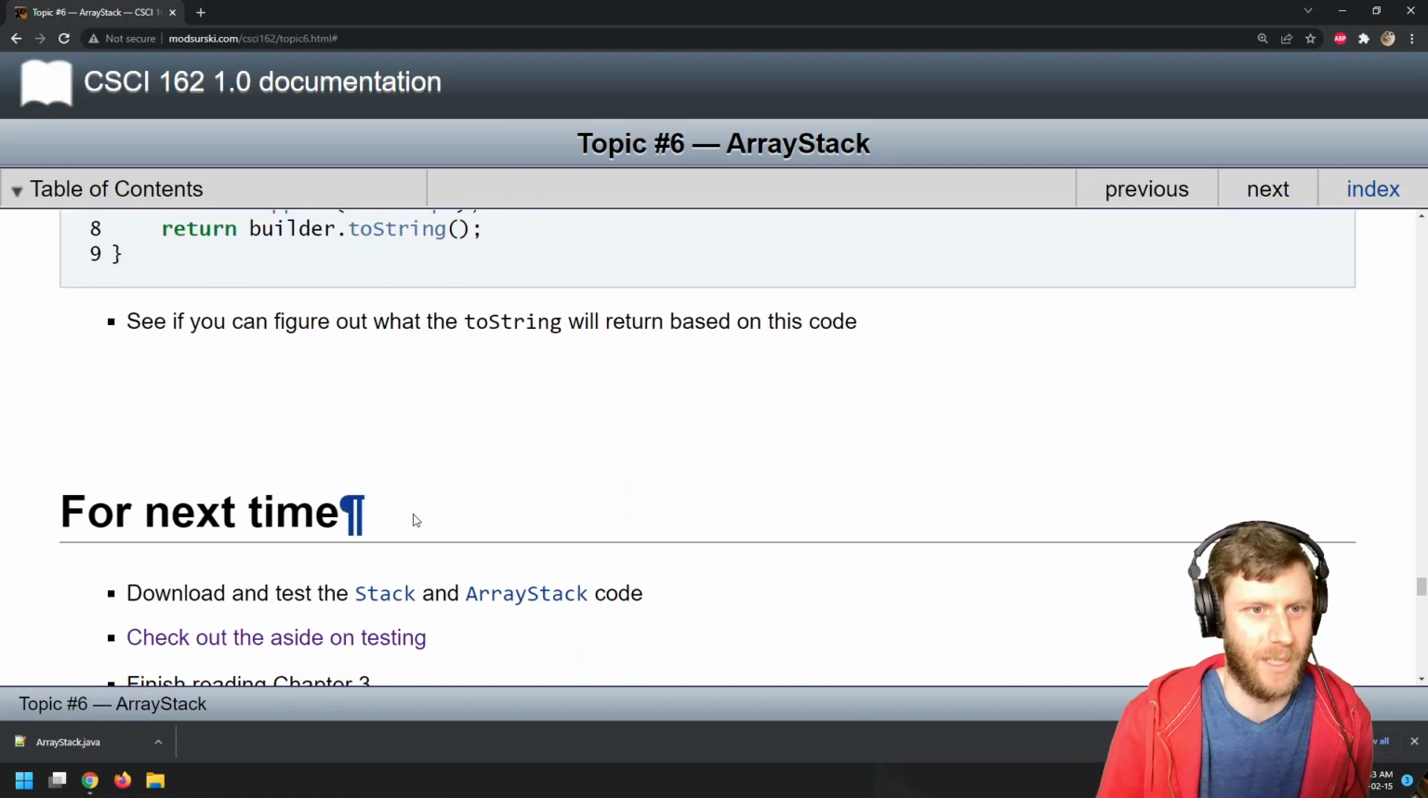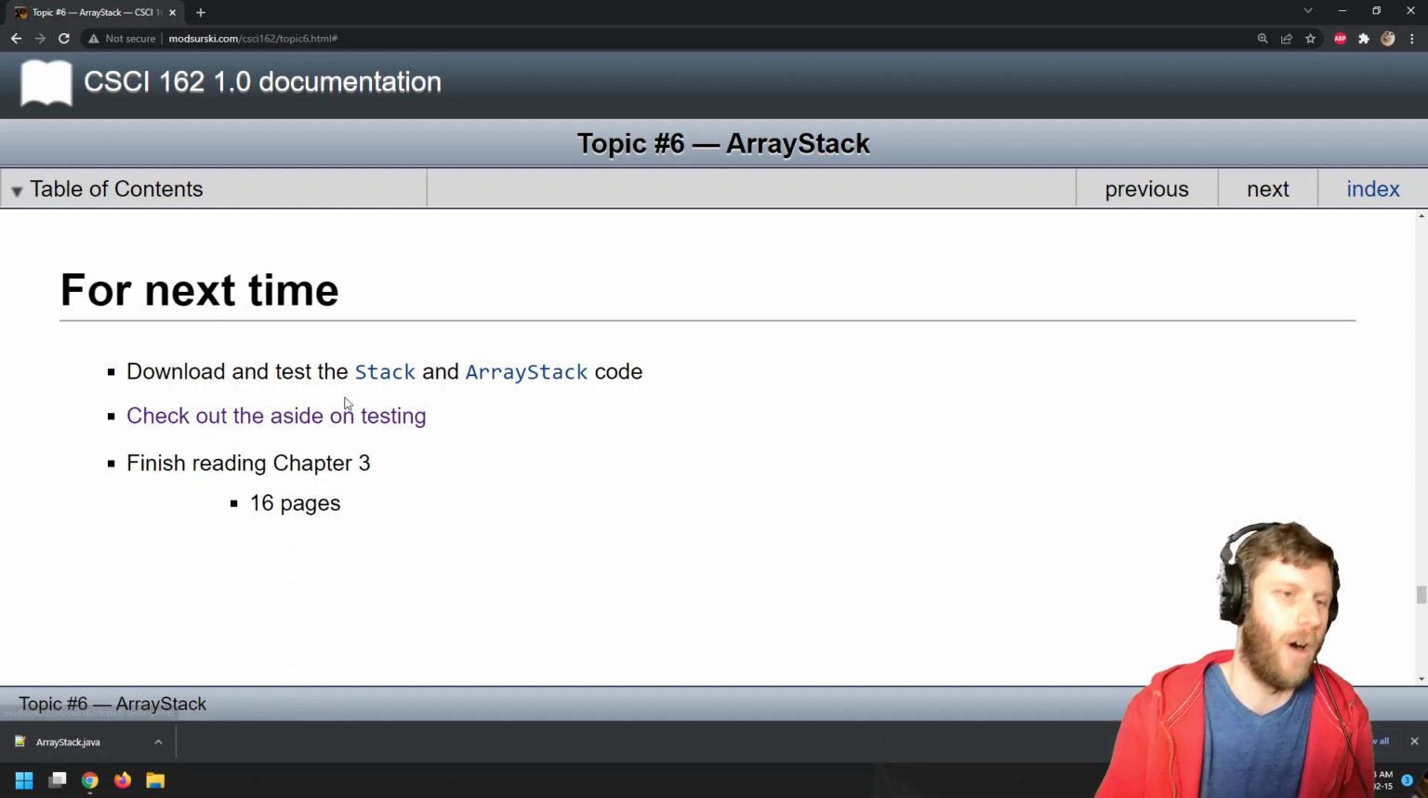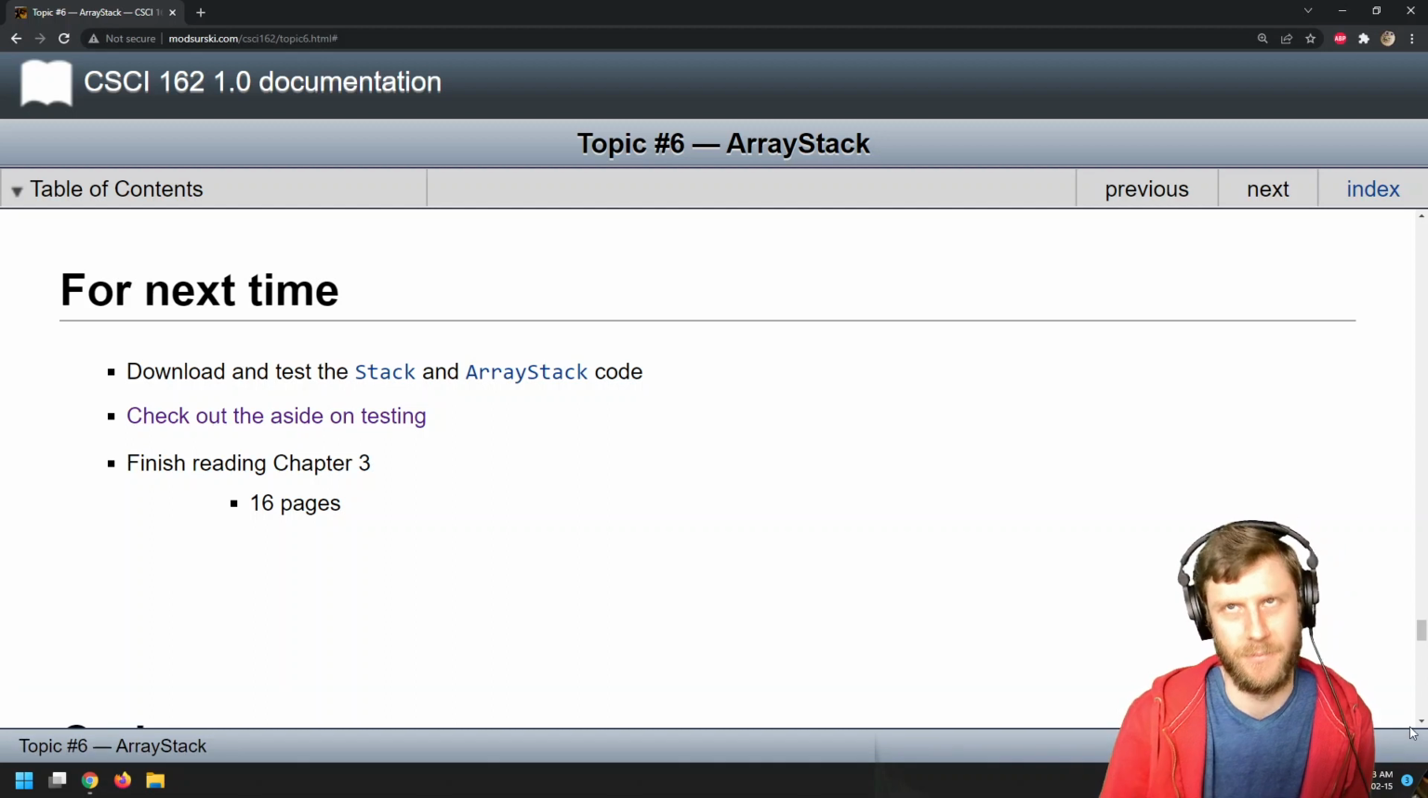All right, toString. Okay, for next time, download the Stack and download ArrayStack. Check out the aside on testing. Now, all of you have gone through lab 4, which is lab 3, which is about testing.